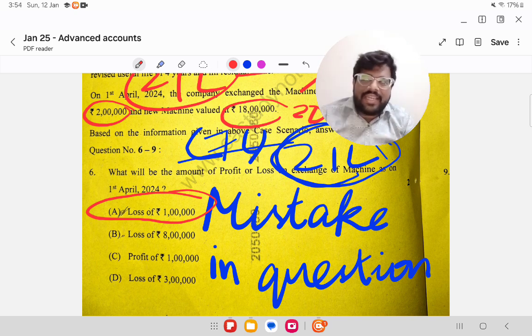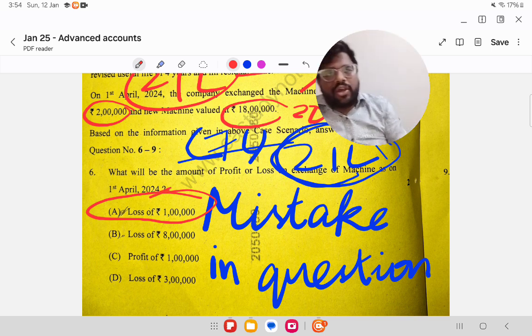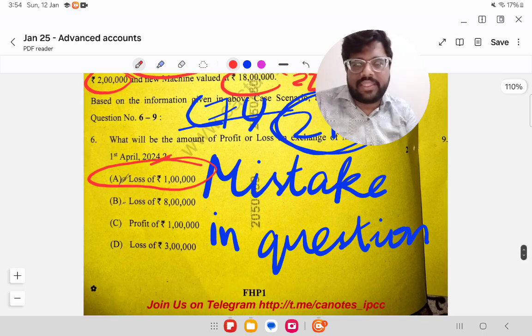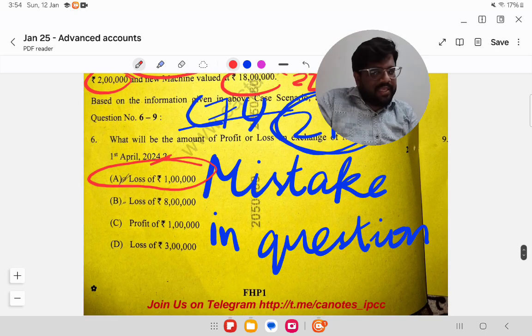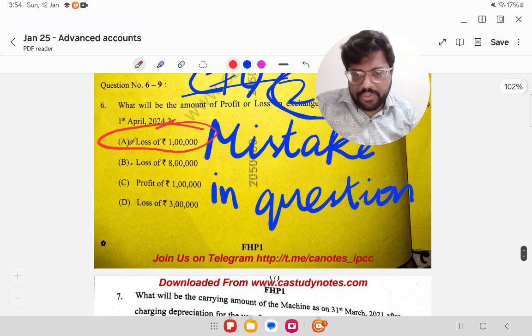So the question which the examiner had in mind, the answer is 1 lakh loss. But in the actual question as typed, there is no answer in the options. It is a mistake. I am 99% sure they will be giving 2 grace marks for this question.